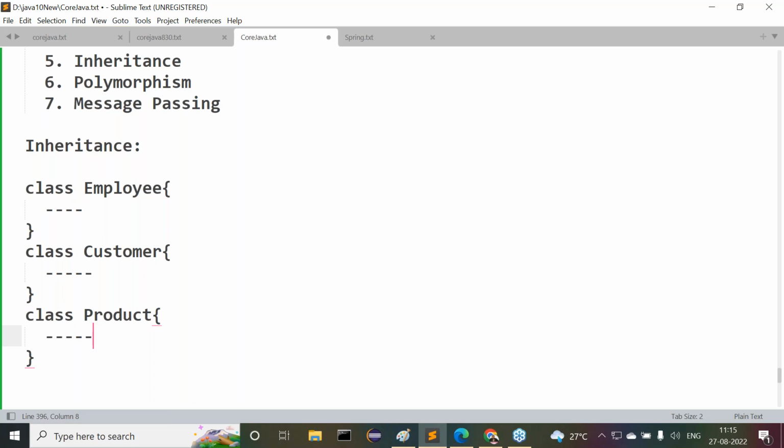Okay, now after understanding these classes, the point is what exactly the meaning of inheritance actually is. Observe carefully. It is a relation between classes. What is this inheritance? It is a relation between classes. Okay. What is the advantage of this relation?